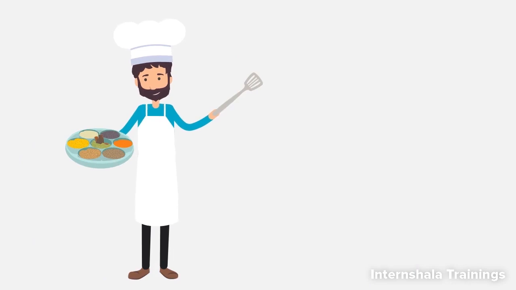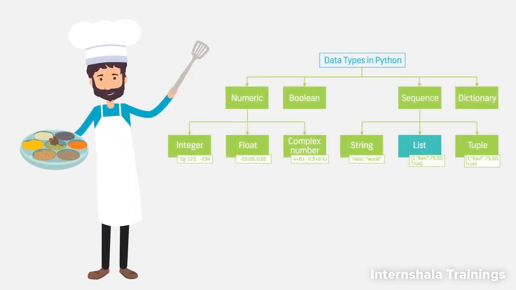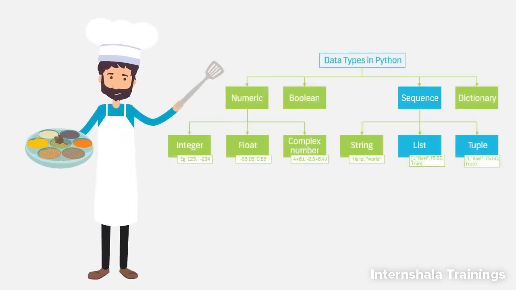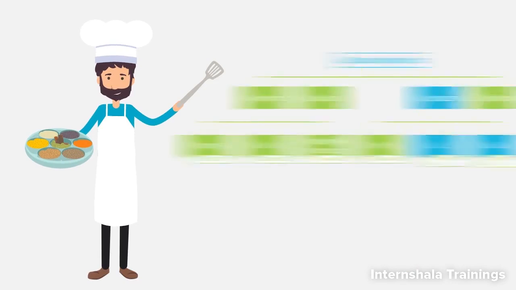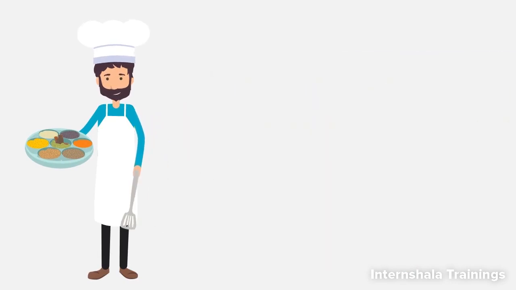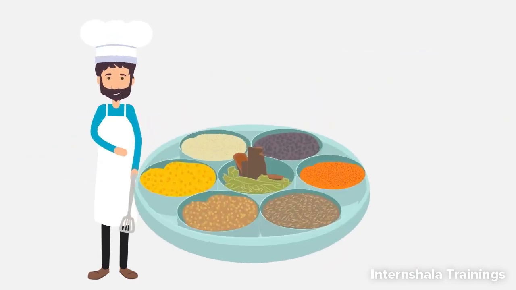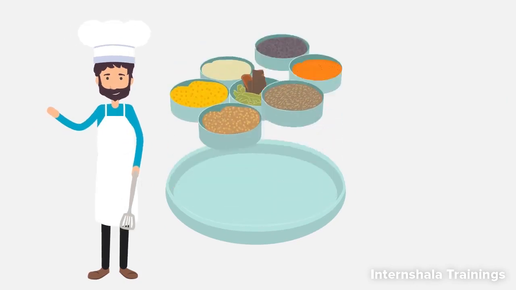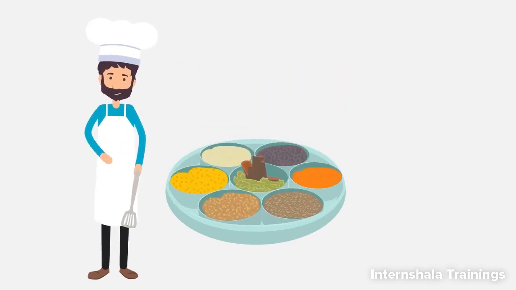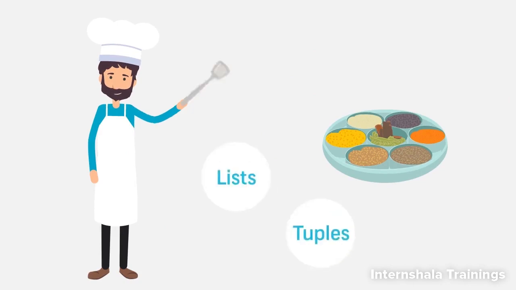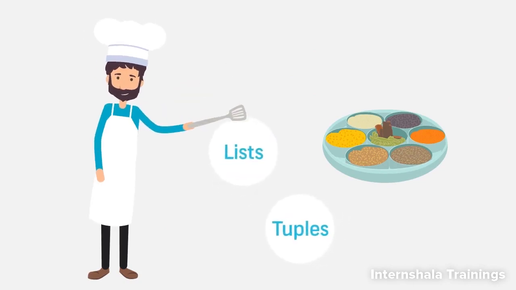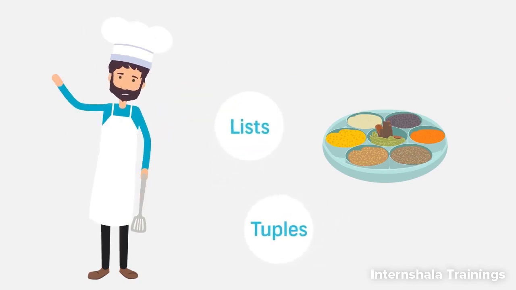Looking at the spice container reminds me, let's start learning about lists and tuples, which are a type of sequence data type. These data types are not very different from the spice container, which is a single box, yet it has different containers within it for different spices. Similarly, lists and tuples are a single storage unit which hold multiple data items together.